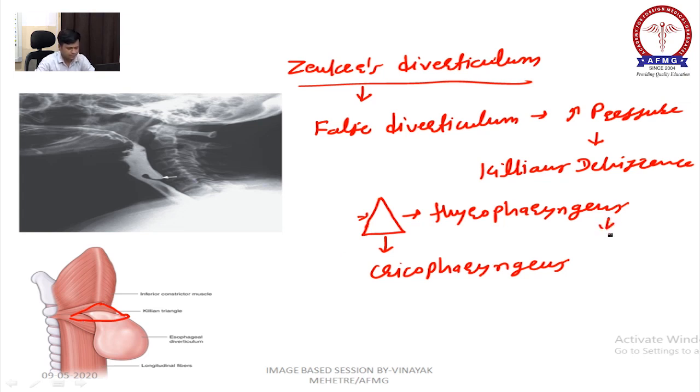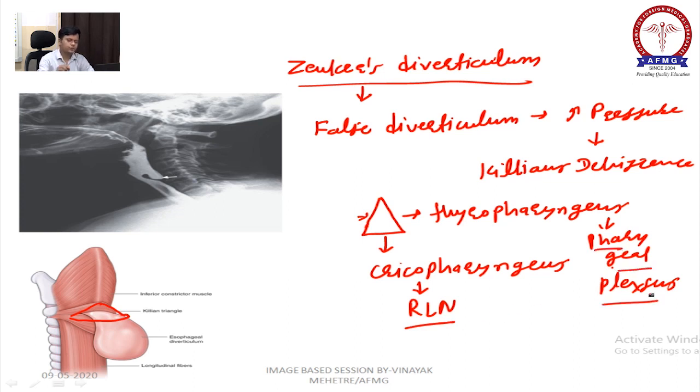Now, thyropharyngeus is supplied by the pharyngeal plexus, and cricopharyngeus is supplied by the recurrent laryngeal nerve.